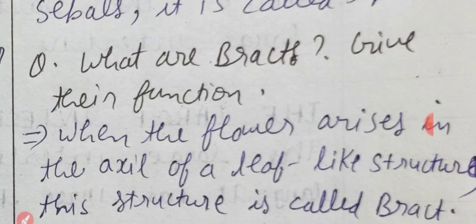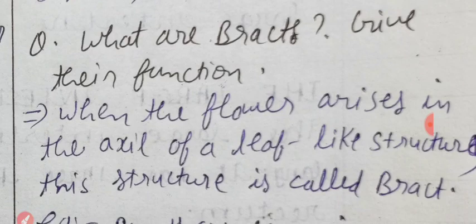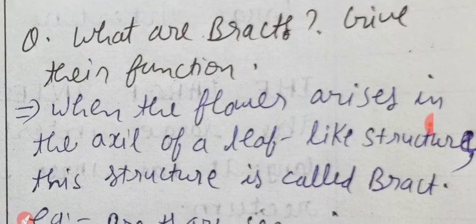Next question, what are bracts? Give their function. When the flower arises in the axil of a leaf-like structure, this structure is called bract. Sometimes you might see that the flower is very small and near to the flower there are several leaf-like colored structures.